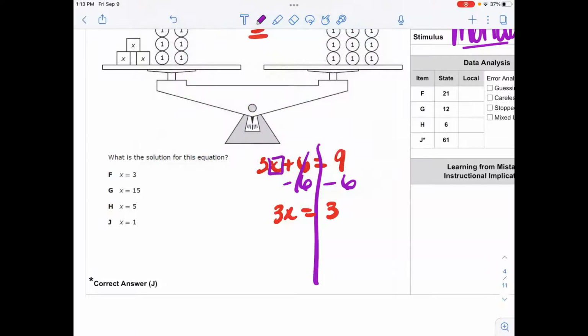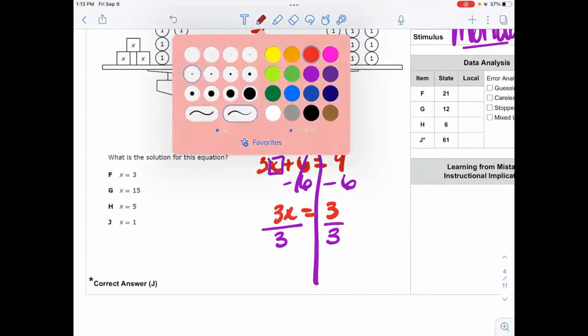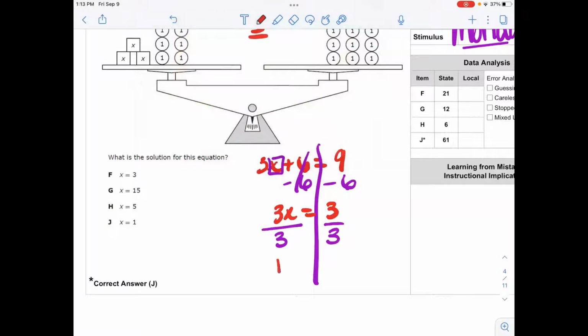Continue to solve. What is happening with 3 and x? They're multiplying, 3 times x, so I'm going to divide by 3, and then I simplify. 3 divided by 3 is 1, so x is equal to 1. We are going to be very fancy here, and we're not going to put that 1 in front of the x because it is not necessary. 1 times x is x. Alrighty, so now I have my equation here, and my answer is J.